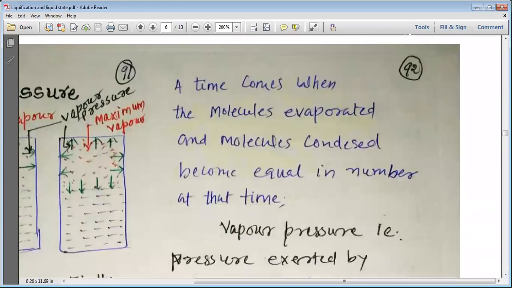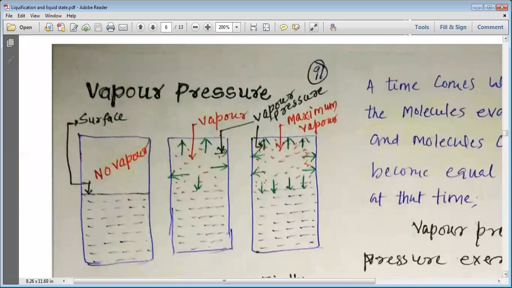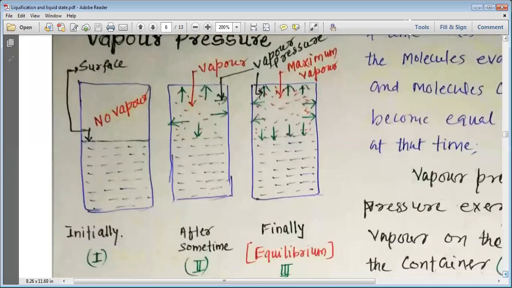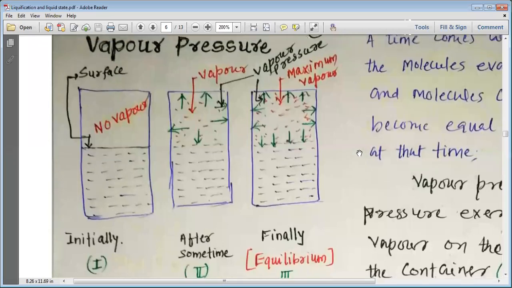Now you can see that yesterday we studied that if we fill the liquid into a closed vessel, what happens? Initially the liquid does not have any vapors.